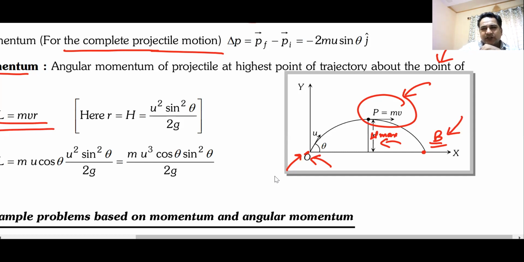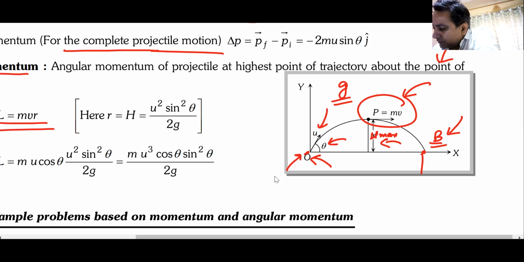Anyone got the answer for this one? You know the value of u, you know the value of theta, you know the value of g. These are the three things that you know. So your answer should come in terms of these three things. No? Okay. Now remember what I said.